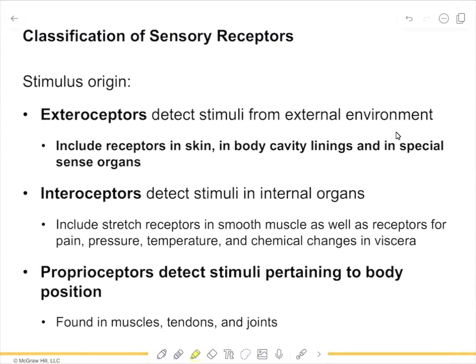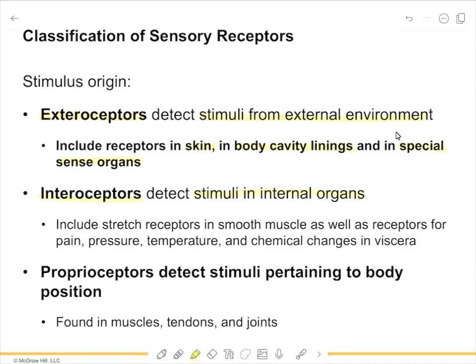We can also classify receptors based on where the stimulus origin is. If they're found outside of the body so that the stimuli are from the external environment, they're called exteroceptors, meaning external to the body. These would be receptors in the skin, body cavity linings, and special sense organs. If those receptors are inside the body, they're called interoceptors, and they detect stimuli in internal organs.